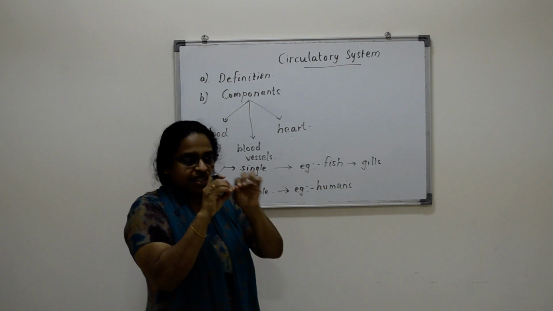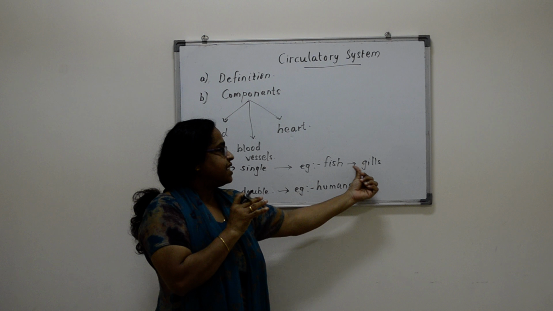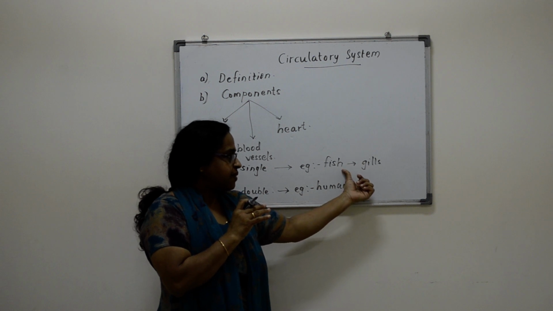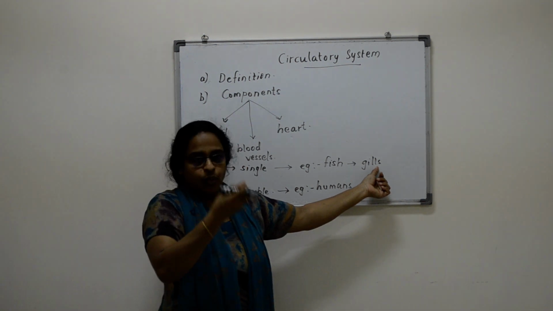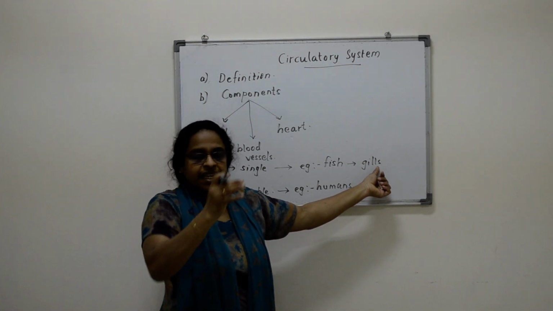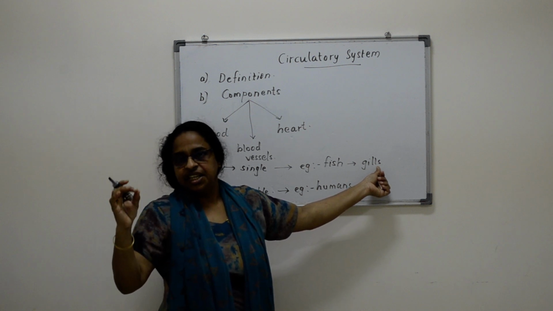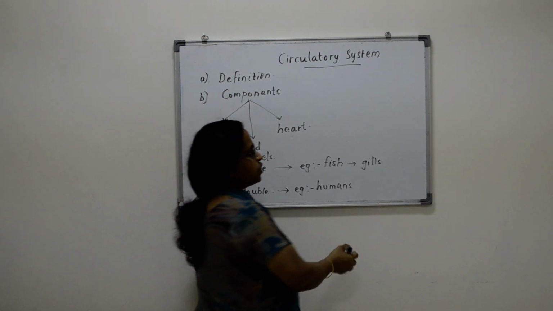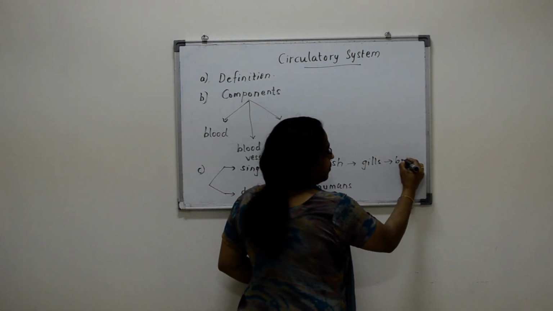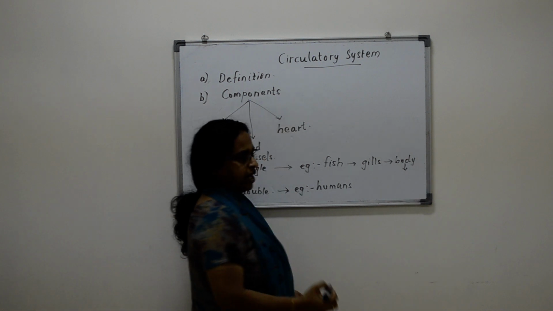You have seen that the fish is always opening its mouth. That means water is entering into the mouth of the fish. From there it passes through the gills. When it passes through the gills, the oxygen is directly entering into the blood. And through the blood, it goes to the whole body, and then the deoxygenated blood.